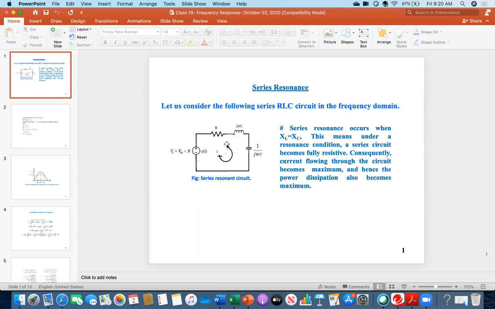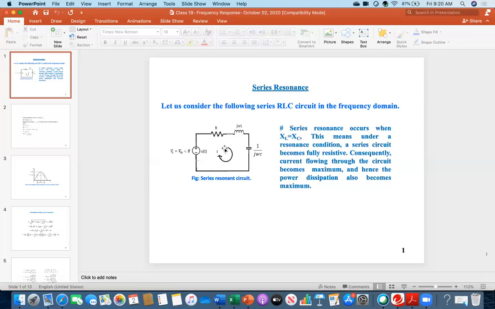As you all know, if you write down the impedance expression for this circuit, what will it be? R plus jXL minus jXC. But when both are equal, XL equals XC, so the plus jXL and minus jXC cancel. Therefore, in the circuit only R will remain, only the voltage source and the resistance.